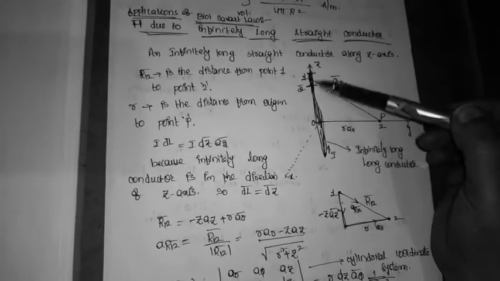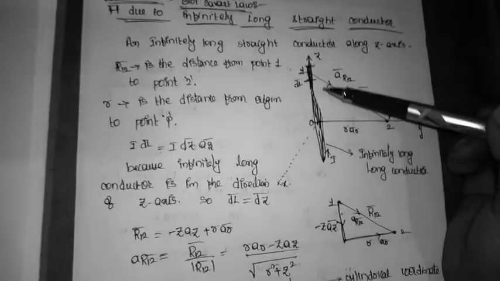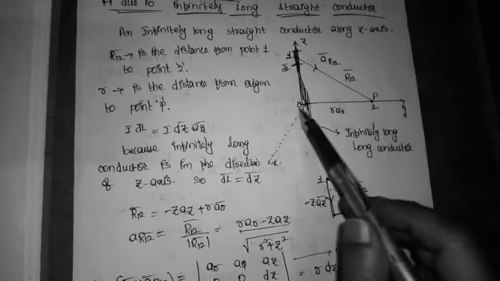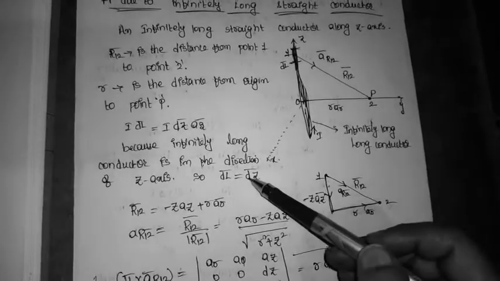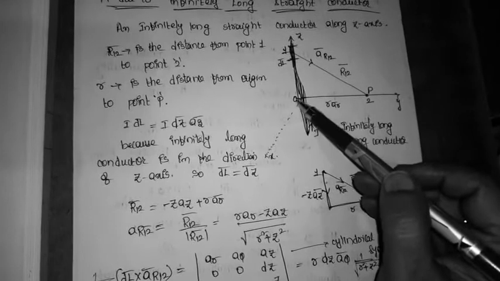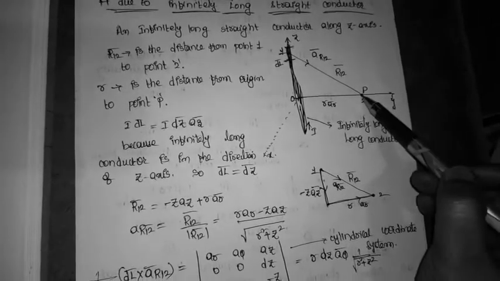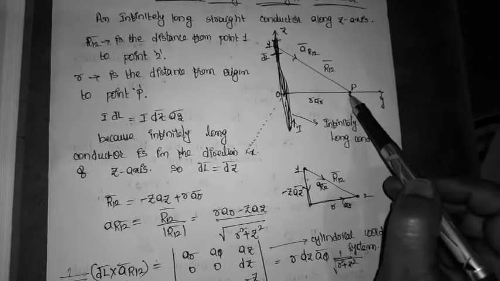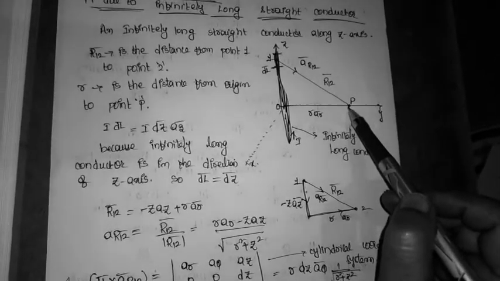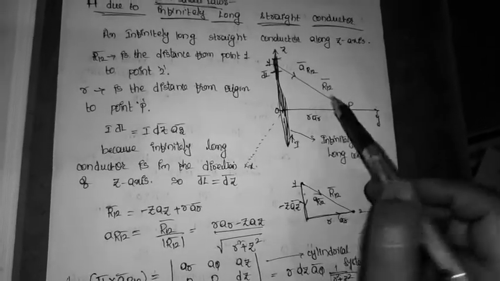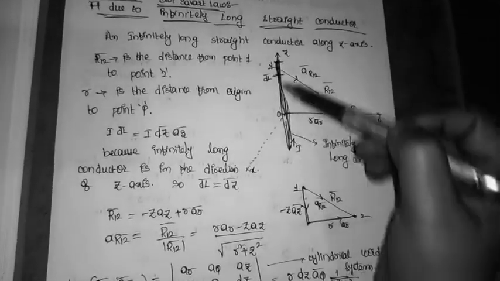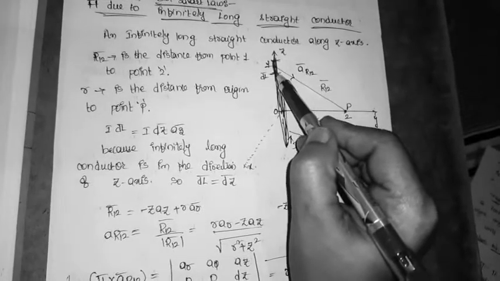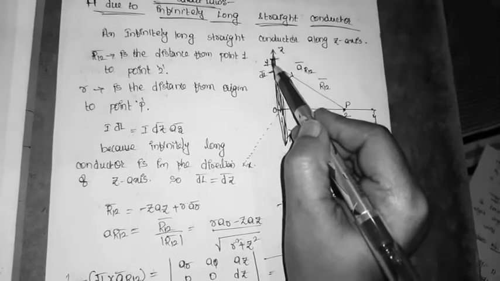Here we have to consider an infinitely long straight conductor in the z direction, this is the y direction, and this is the x direction. This is the origin. This is a point P I am considering on the y-axis, where I want to calculate the magnetic field intensity H. This is an infinite length conductor. I am considering a differential length element here, and this is point 1.